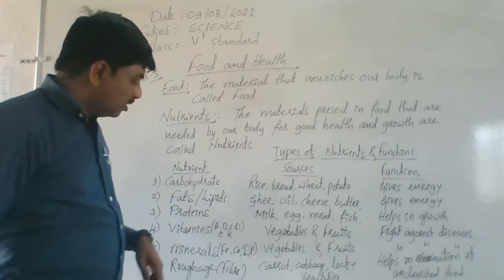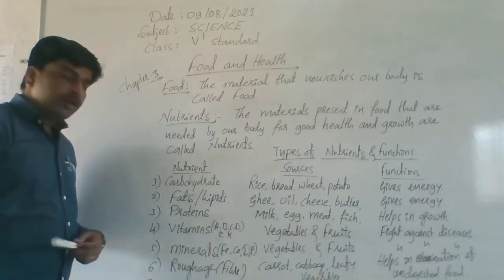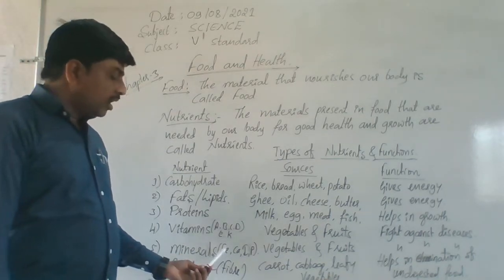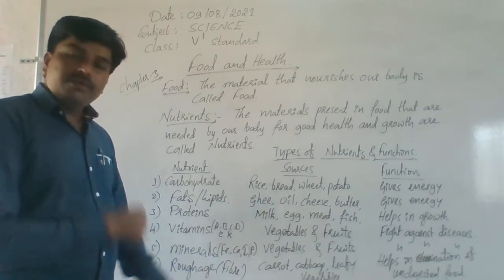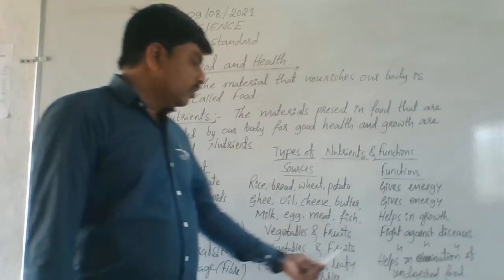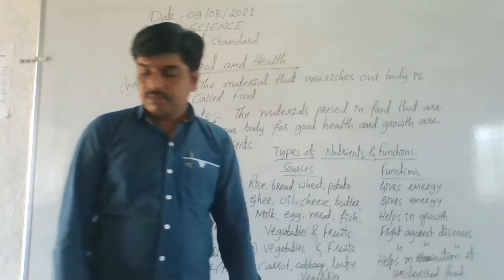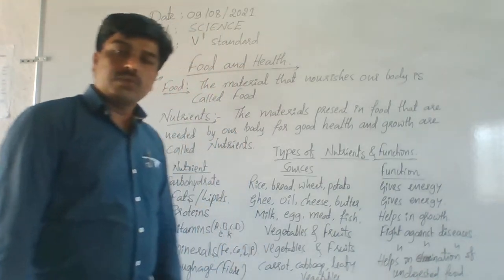Okay, now let's know the fifth main nutrient, the minerals. The main minerals required by our body are iron, calcium, iodine and phosphorus. What is the function, sir? Same. Fight against diseases. They also fight against diseases. Okay.